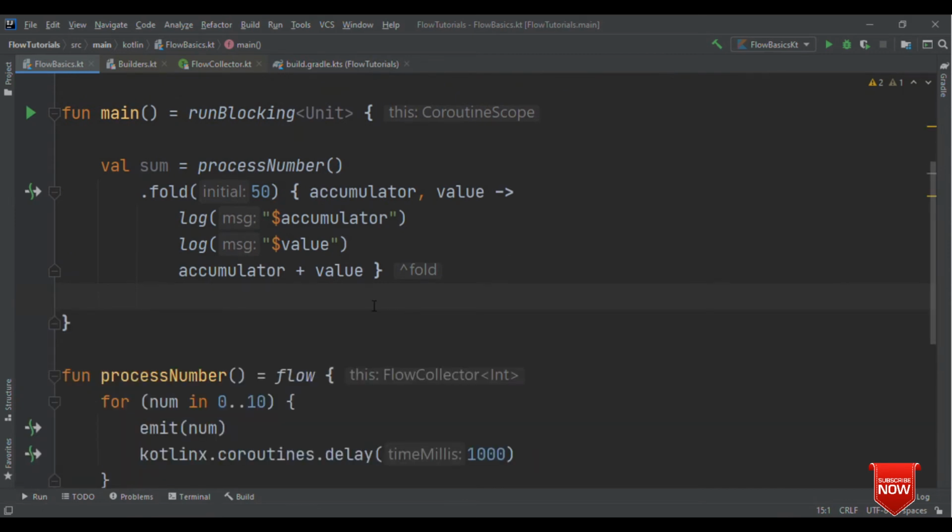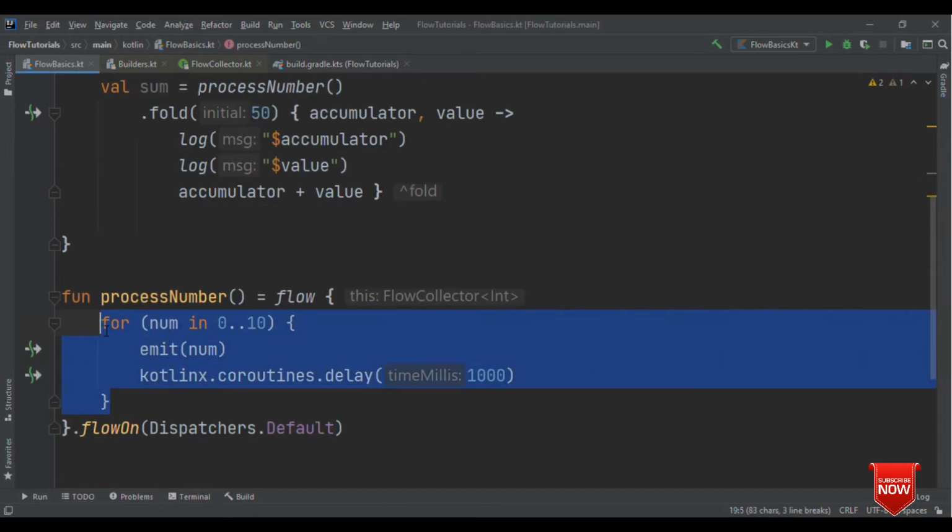So that's the difference between reduce and fold. Reduce does not take any initial value, rather it gets the value from the sequence. Fold takes the initial value for the accumulator, and from there on it just does your operation, whether you specified addition, multiplication, or whatever operation inside fold. Okay, so this was all about the terminal operators, where we have seen reduce, fold, and collect.